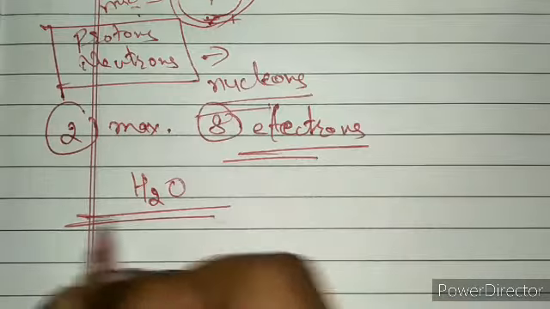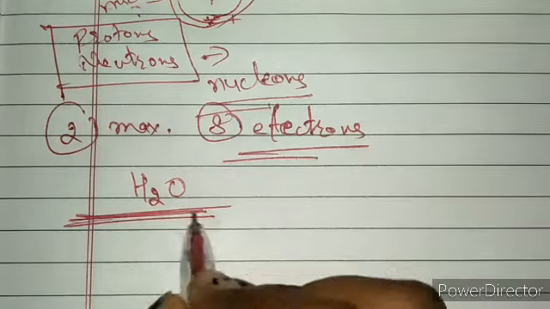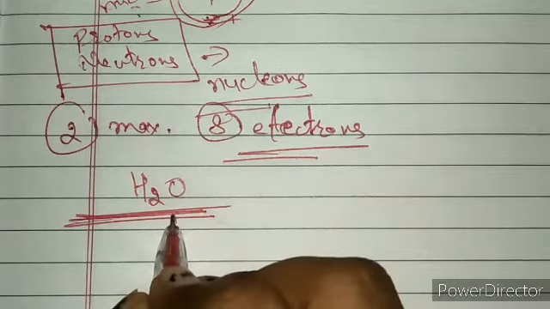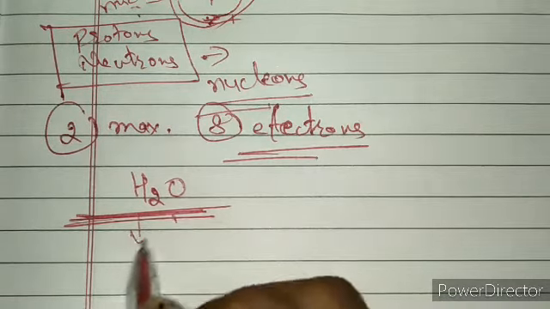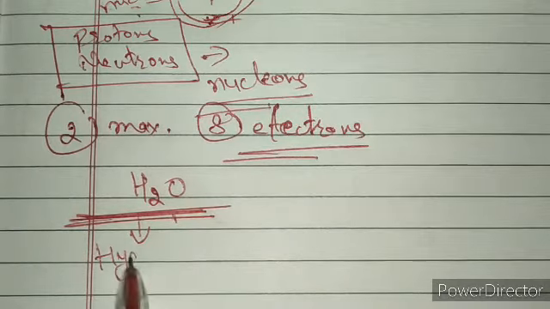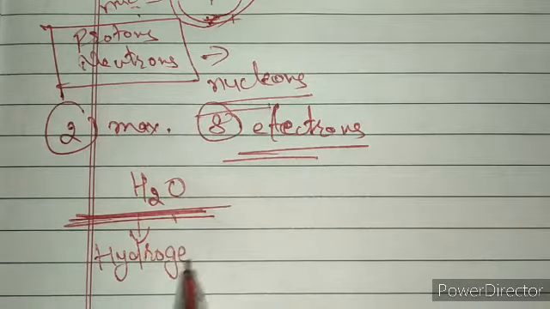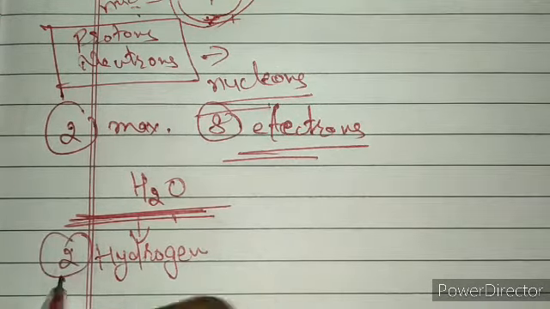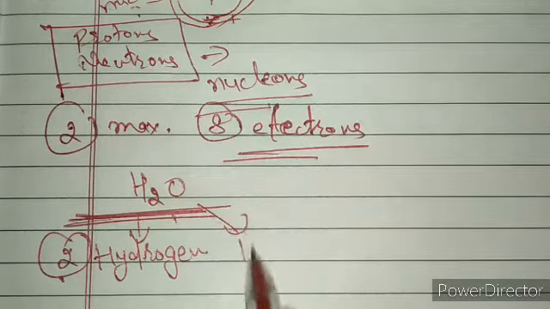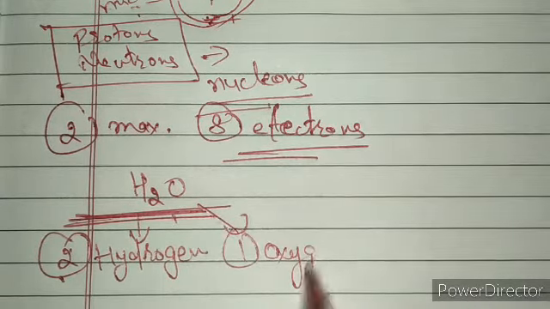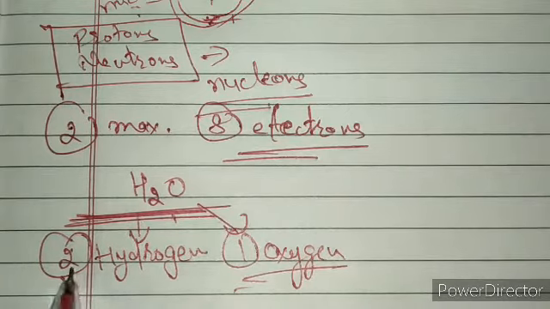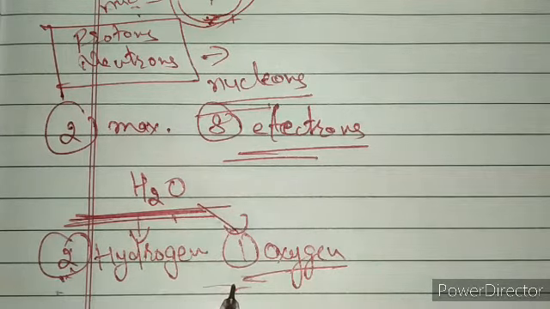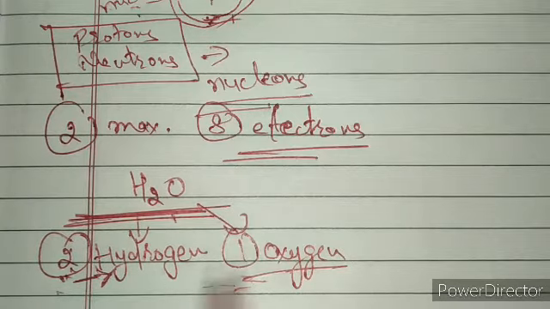Okay, so just take an example of water. Here we have 2 hydrogen atoms. How many hydrogen atoms do we have? 2. Okay, and 1 oxygen. So these are 2 different atoms. Clear? The number of hydrogen atoms is 2 and of oxygen is 1.